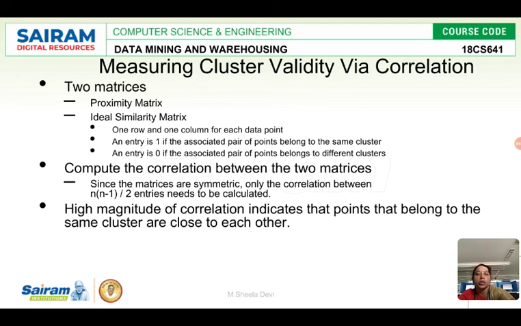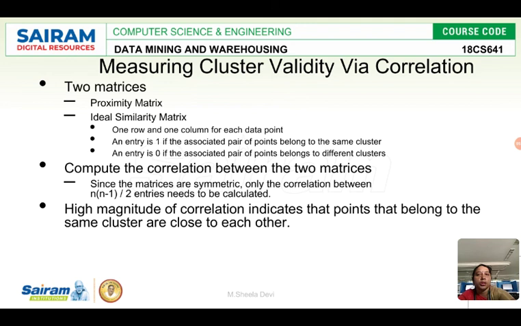So if the magnitude is high, then the points in the same cluster are close to each other. This is how we can measure cluster validity using three things: one is internal index, external index, and the third one is via correlation.